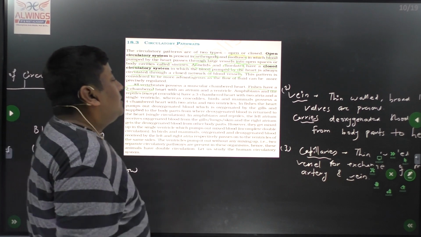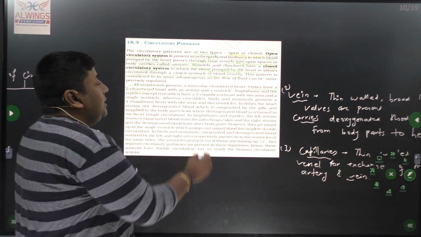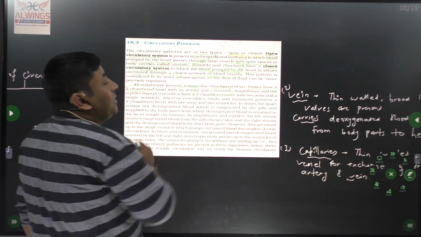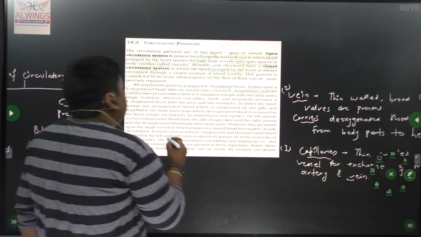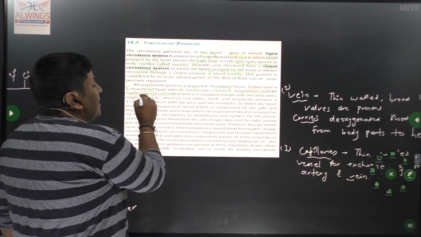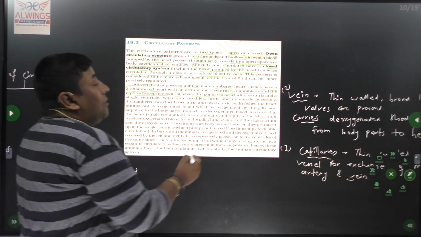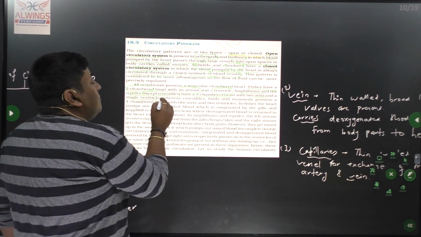In the myogenic heart, in the case of fishes, it contains two chambers only, one atrium or auricle and one ventricle. If we go for amphibians and reptiles, except crocodile, they have a three chambered heart, with two auricles and one ventricle.